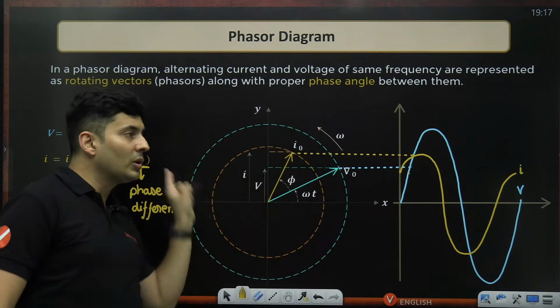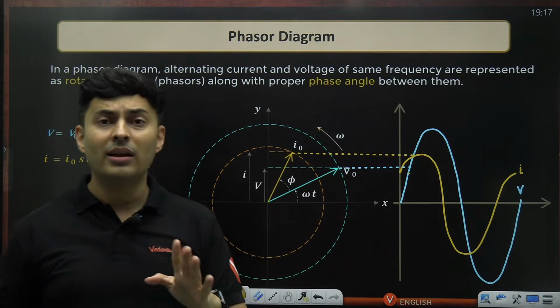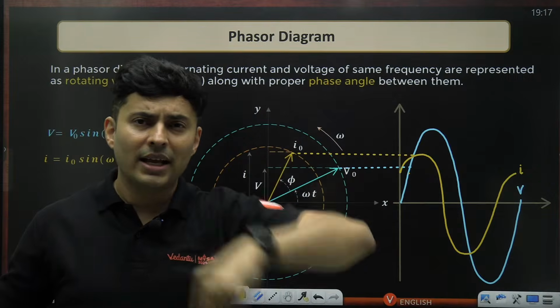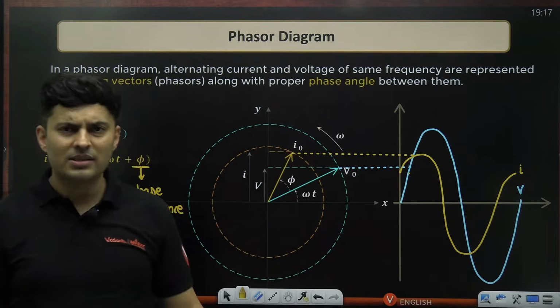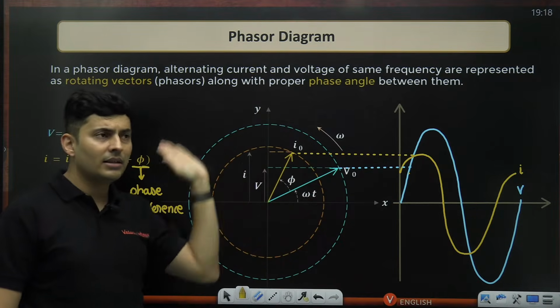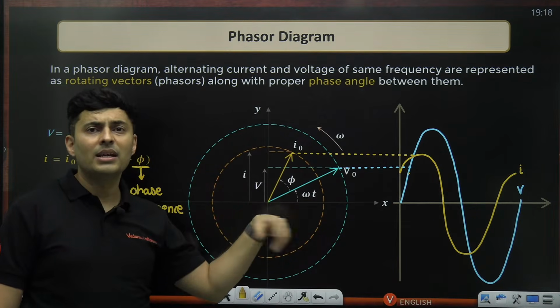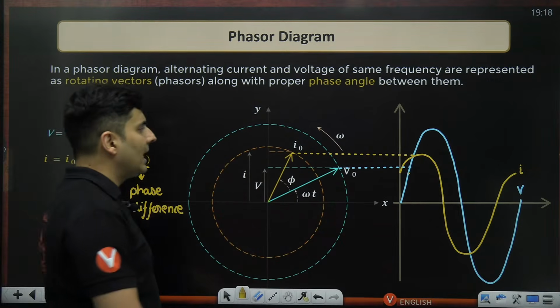And remember, always they go anti-clockwise, not clockwise, which is your customary rule even in trigonometry, where you take anti-clockwise as positive and clockwise as negative. So the same rules are applicable here also. Whichever quantity is ahead in the anti-clockwise sense will be considered as leading, and the other one will be considered as lagging.